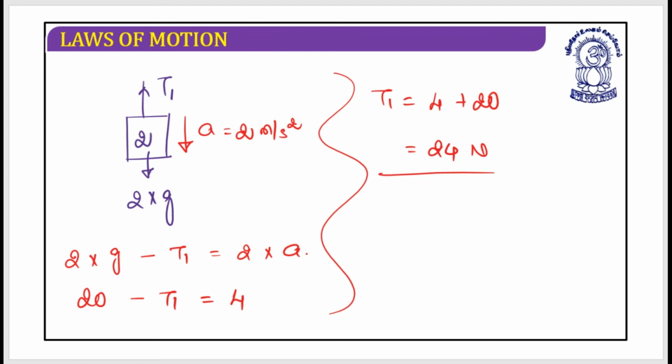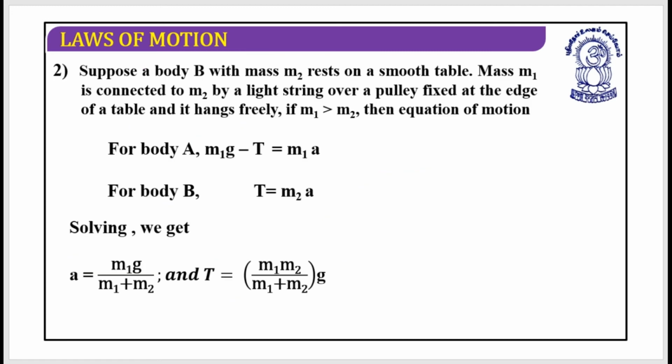Okay, let's have a look at the second situation of the pulley. The situation is that suppose a table is there and a body with mass m2 rests on a smooth table and mass m1 is connected.